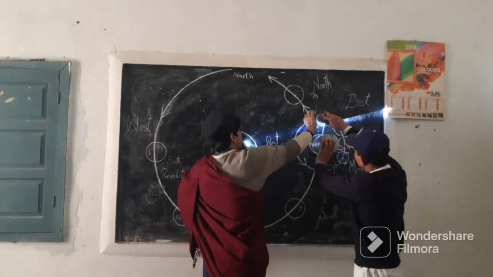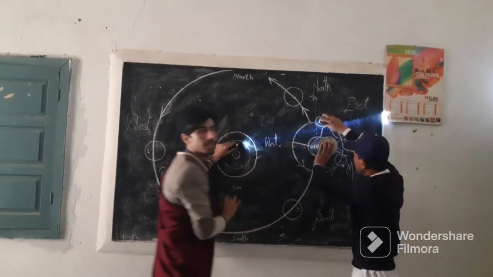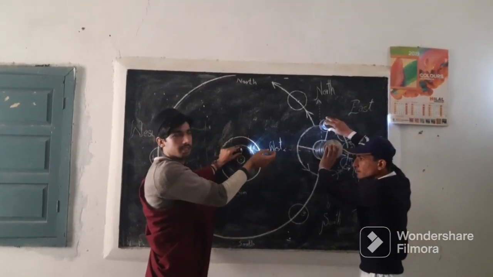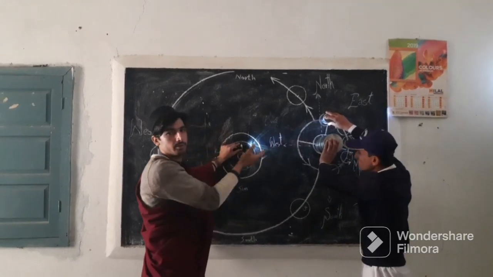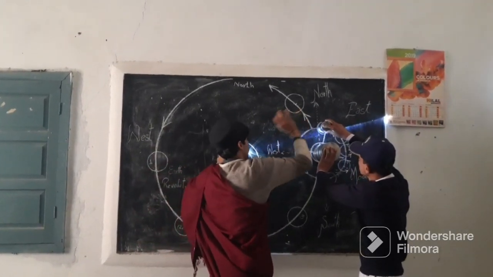And that's why we see clearly at night, even at night when the moon is full. We call that the full moon.